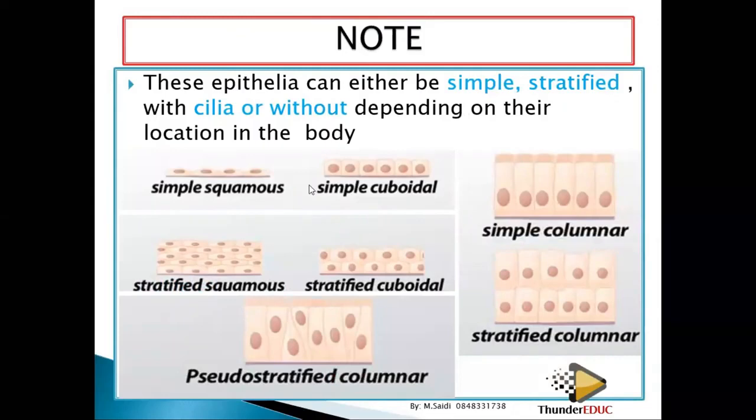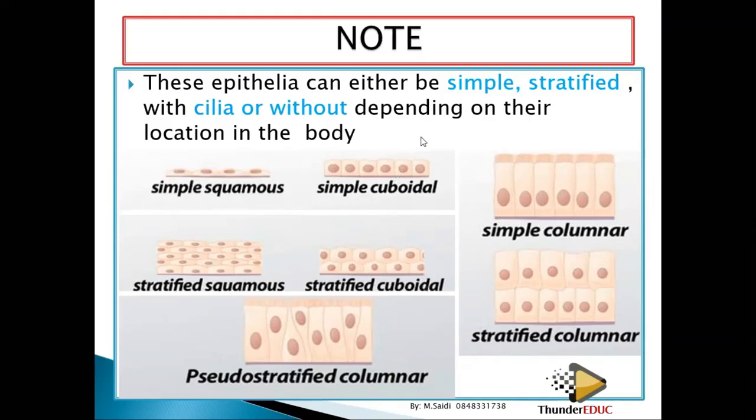You need to take a note. They are saying that this epithelial can either be simple, stratified, or with cilia or without cilia, depending on the location in the body. So you can have simple squamous or stratified squamous. You have simple cuboidal or stratified cuboidal.